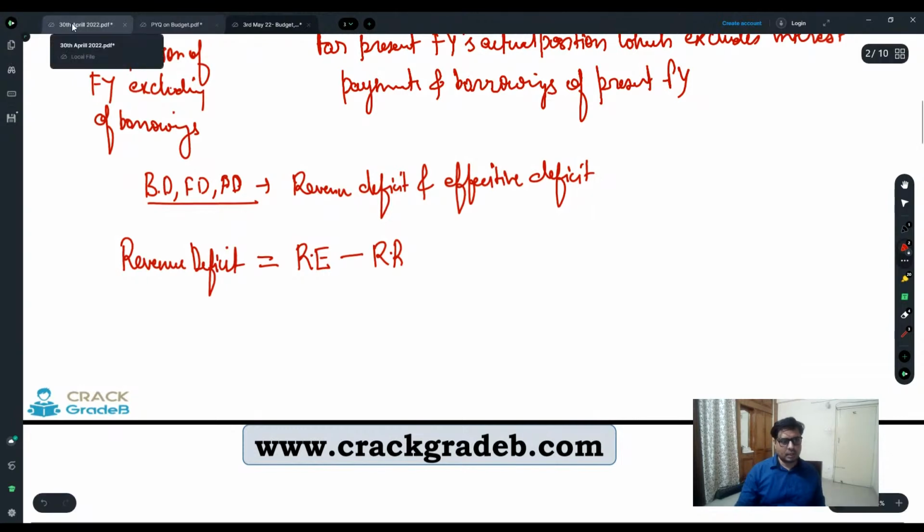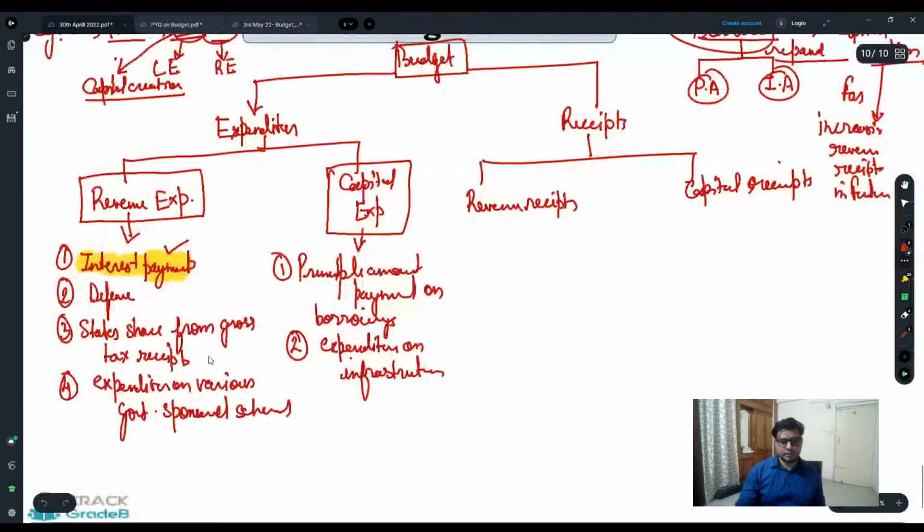So what are the heads of revenue expenditure? We have seen that revenue expenditure is comprised of interest payment, defense, state share from the gross tax receipt, then expenditure on various government sponsored schemes. These are the major heads of revenue expenditure.